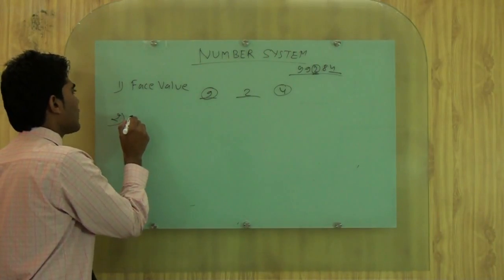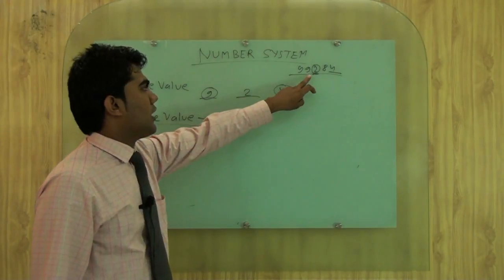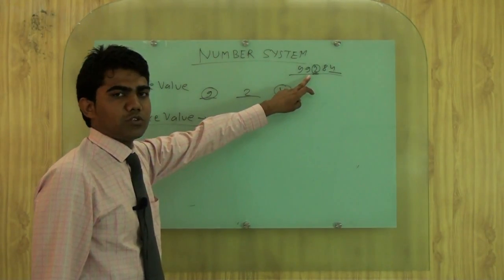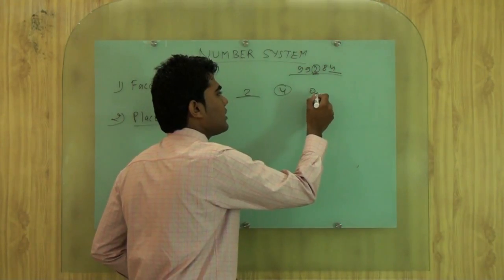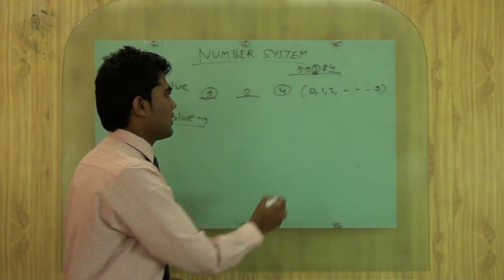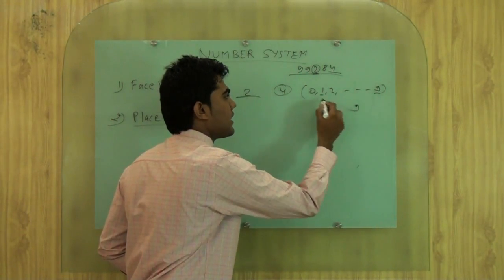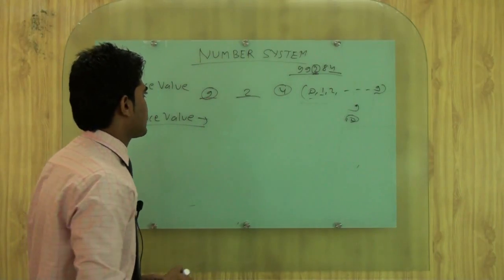Second, we will see what the place value is. We can understand place value as what place in the number we are using that digit. At the start I said 0, 1, 2 up to 9. We are using 10 digits, 1 to 9 are 9 digits, and 0, then 10 digits.